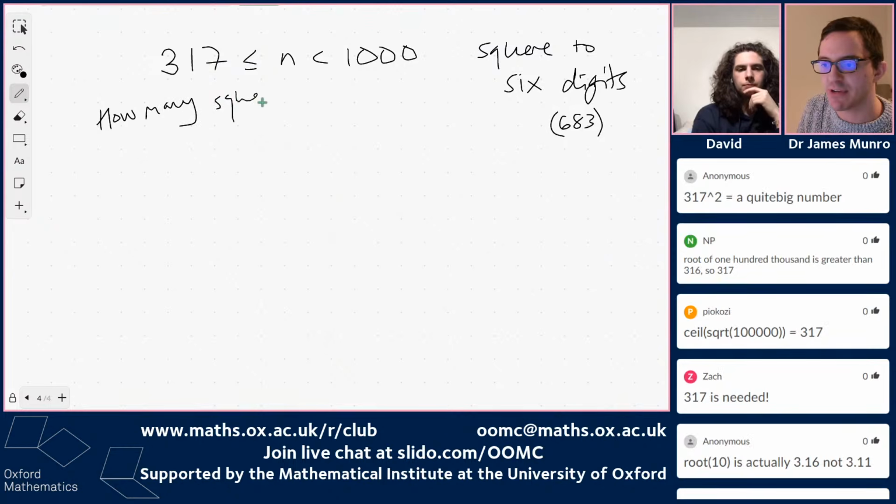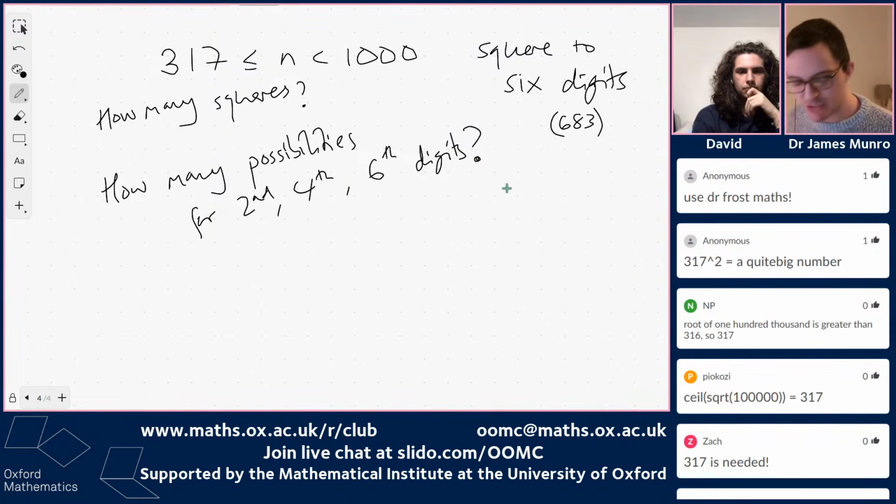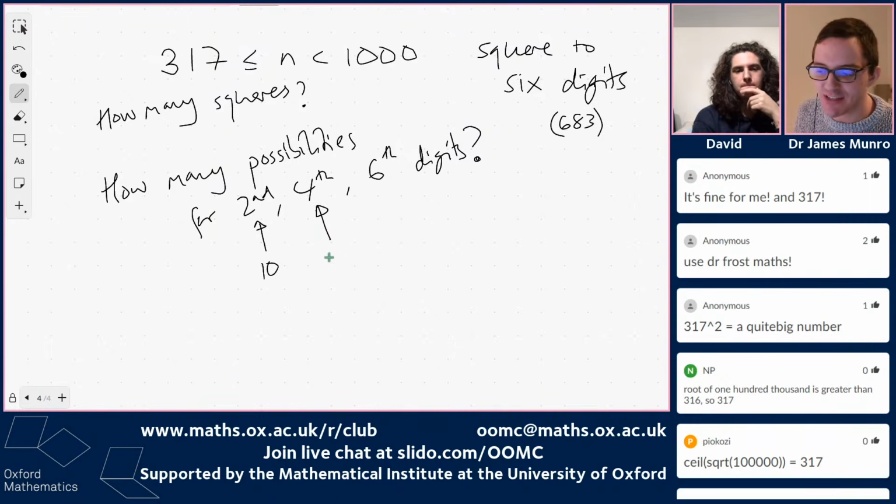It's my first idea. Think about how many squares there are. And then, next idea, how many possibilities for the 2nd, 4th, 6th digits? And this is related to something we talked about a couple of weeks ago on the show. For the 2nd digit, I've no idea. There's sort of 10 possibilities for what that digit could be in base 10. For the 4th digit, there's, I guess, 10 possibilities. I've no idea what's going on with the 4th digit over there.